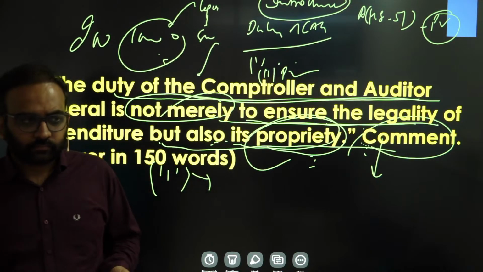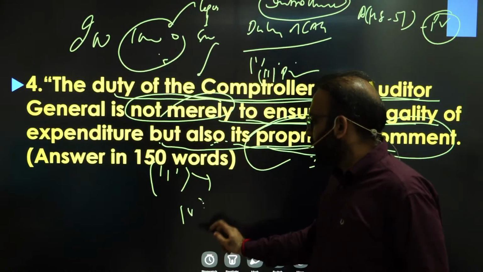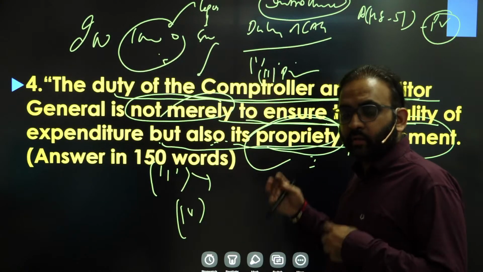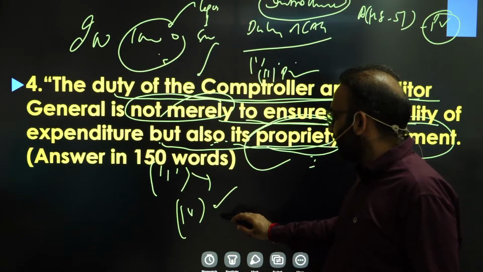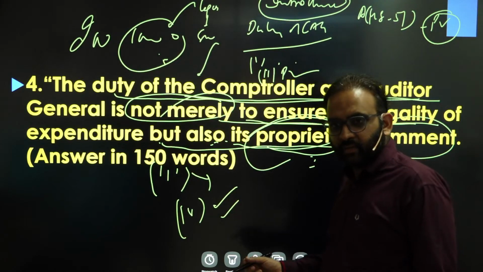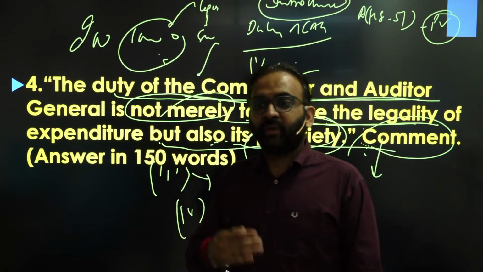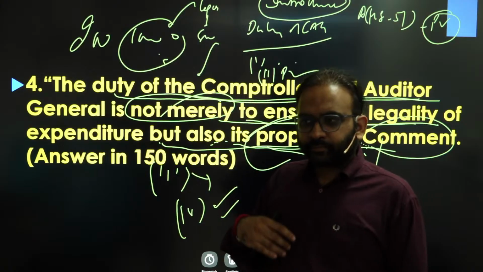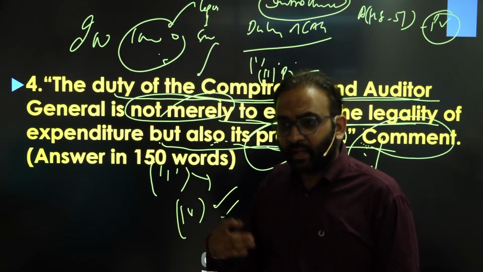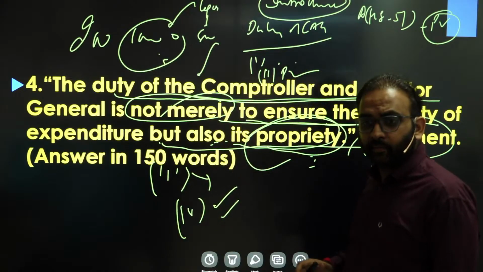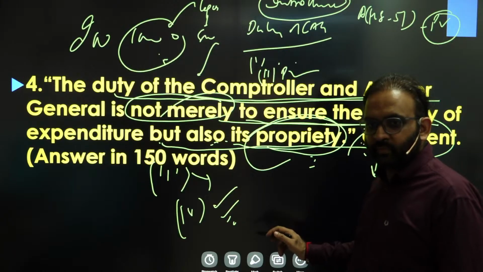right, and so on. And also the fourth body part, you can add the arguments for ensuring propriety audit by CAG, right? Because CAG acts as guardian of public purse, right? The technical job of examining the accounts of the government and exposing the corruption sector in it could be done by an expert body like CAG, right? So arguments like this also you can put, right?